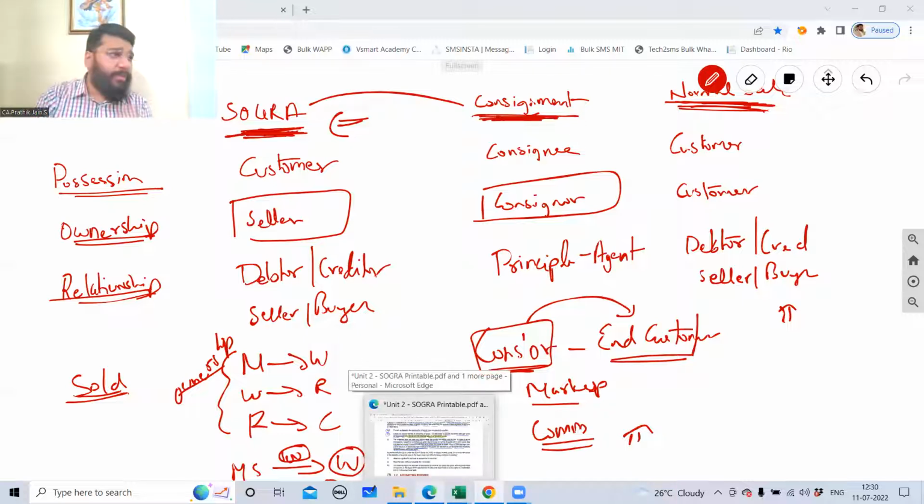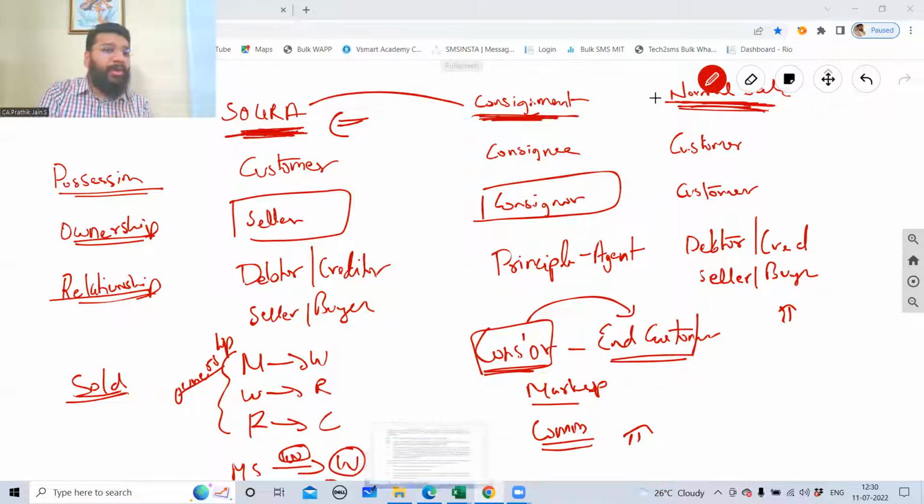Just make a note of these points. I will incorporate all this in our scanner book and give it to you, so for revision purpose it will be easy. Just note this point. This is not incorporated in the scanner yet. Just make a note of it. Remind me, I will incorporate. Can I go forward?